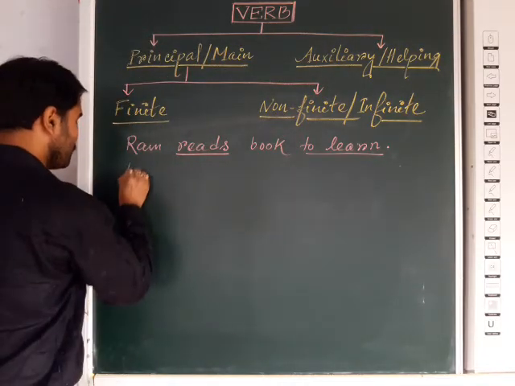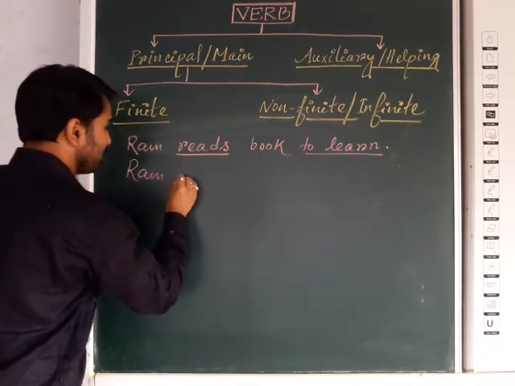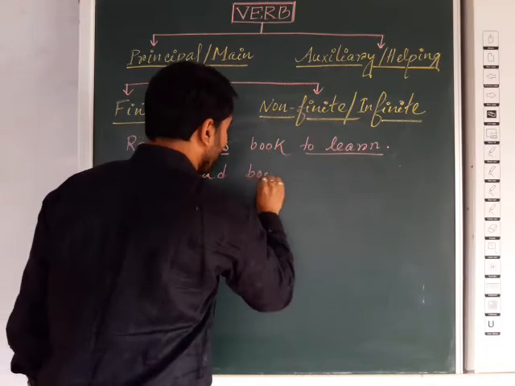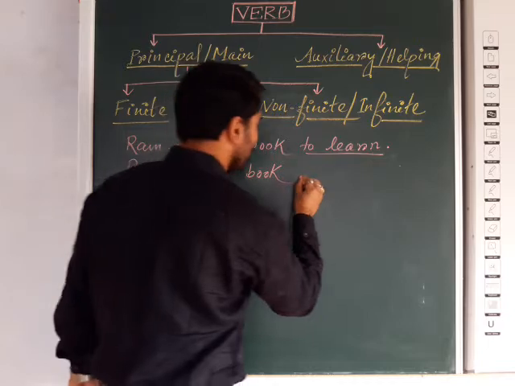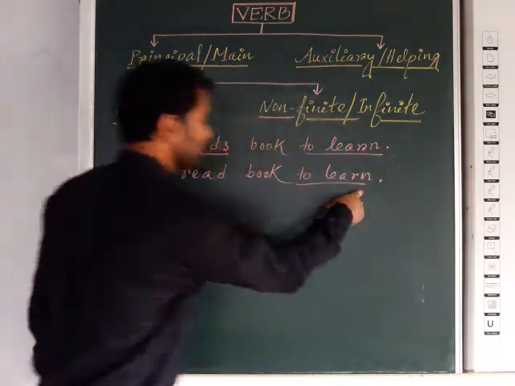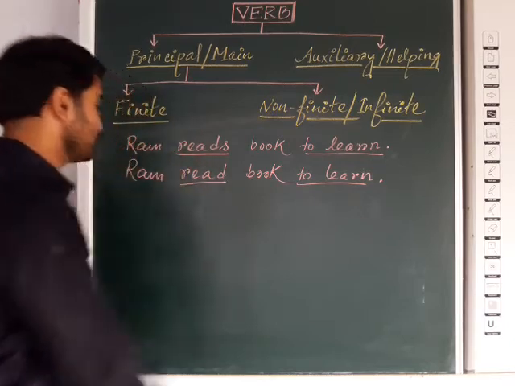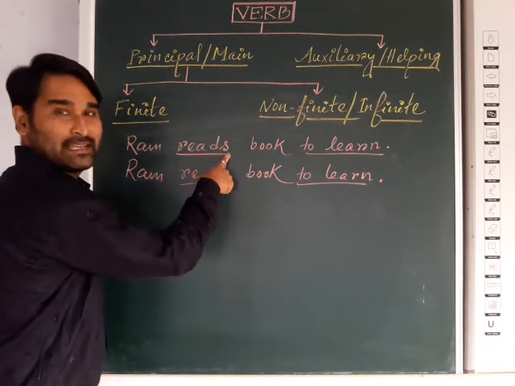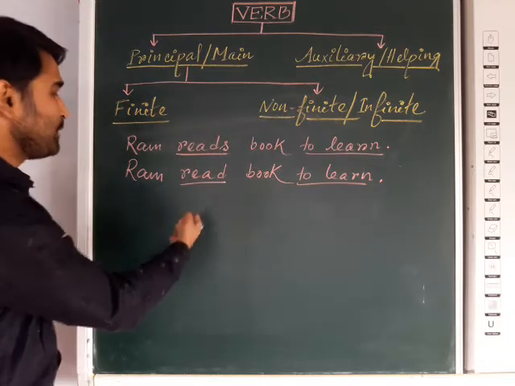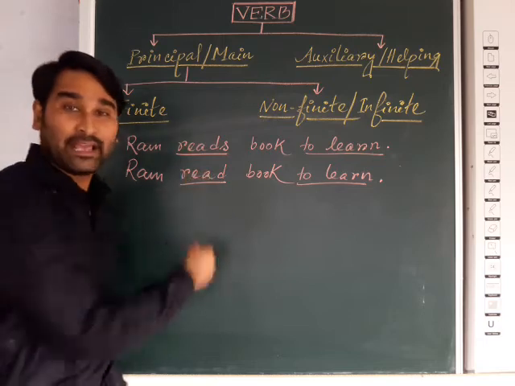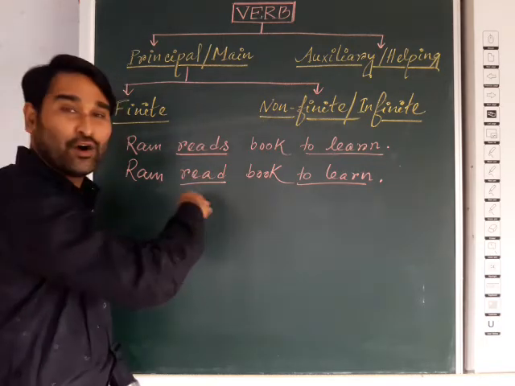Next, suppose another example we are taking. Suppose Ram, now another tense we are going for: Ram read book to learn. Here you can see another verb, reads. Now reads here is simple present, that's why s is added. Here it is simple past, that's why read.